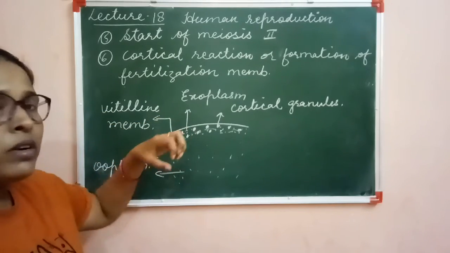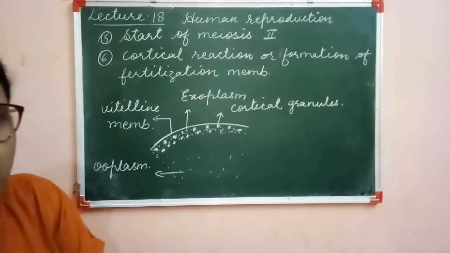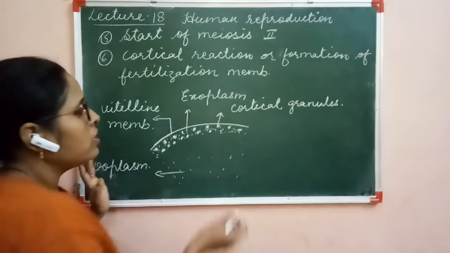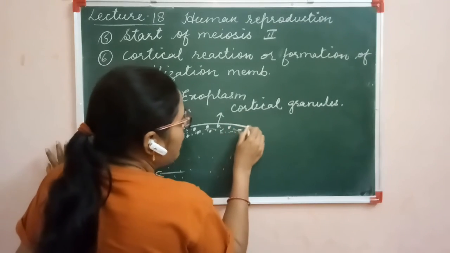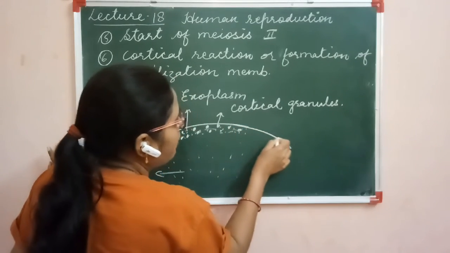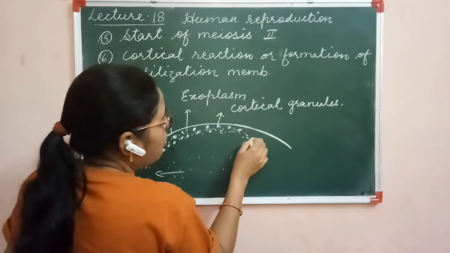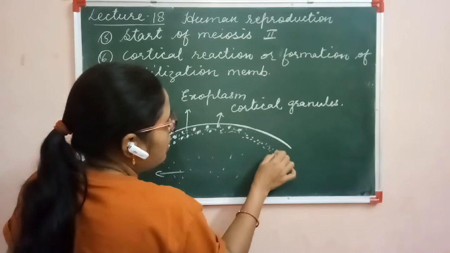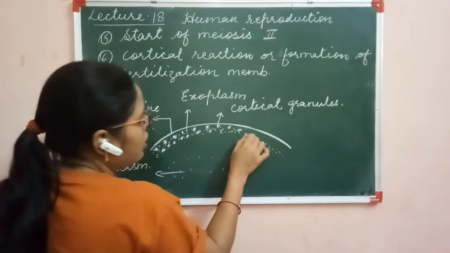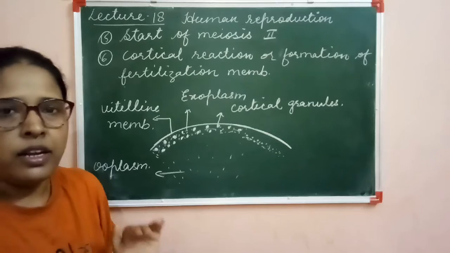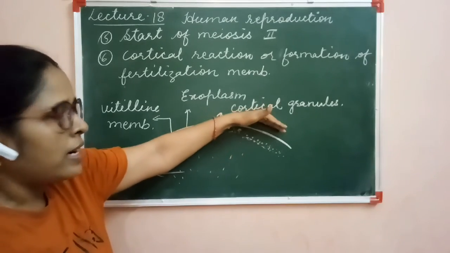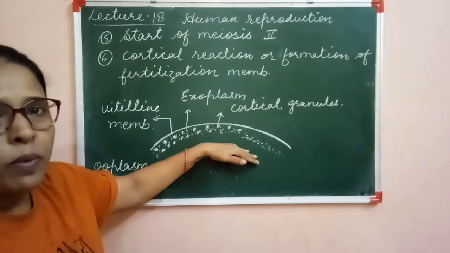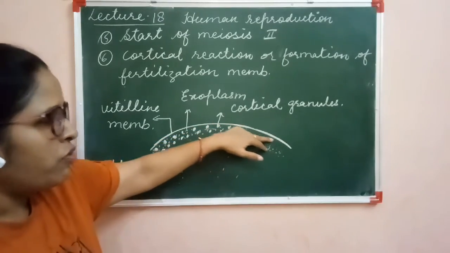When the sperm touches the wall of the egg, a very important reaction takes place in the cortex part. The membrane of the egg is separated from the cortical part, that is the exoplasm. Clear? So the egg membrane, the vitelline membrane, is separated from the exoplasm, and a space is formed.